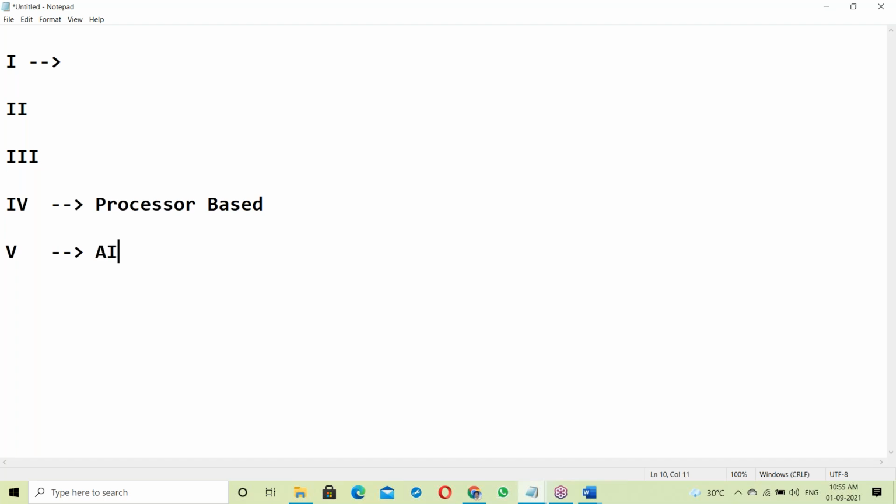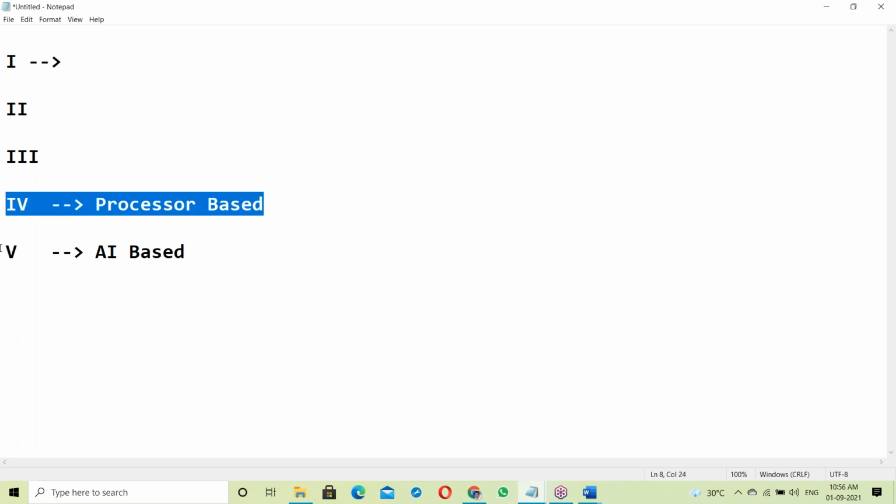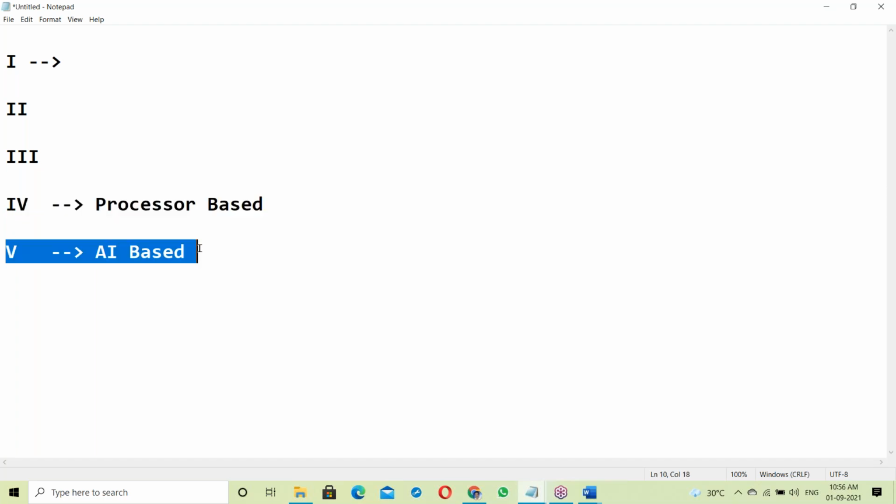AI computer, artificial intelligence based computer, in place of a processor. Artificial means it will identify everything automatically.